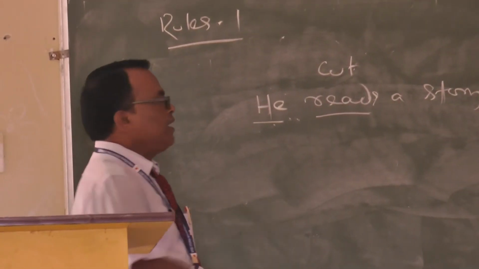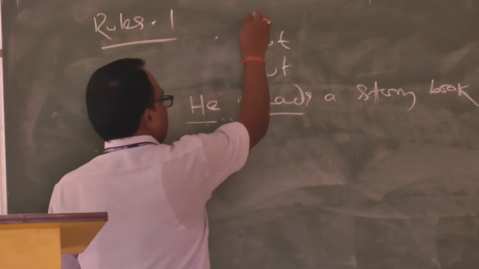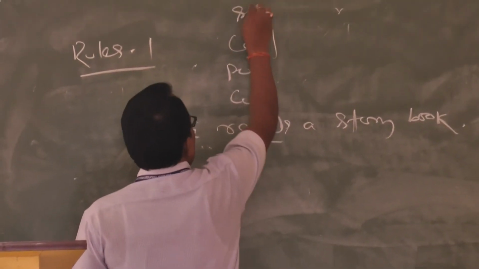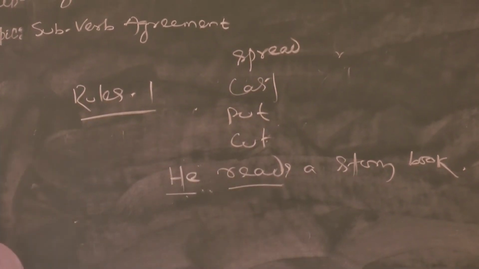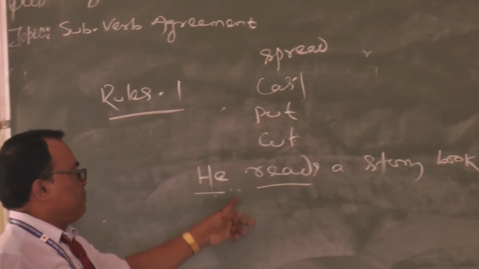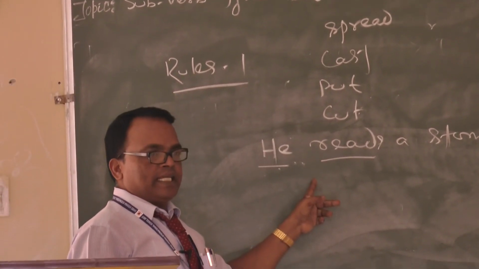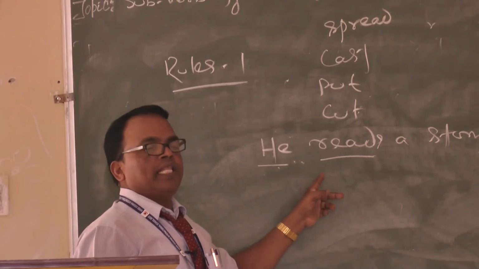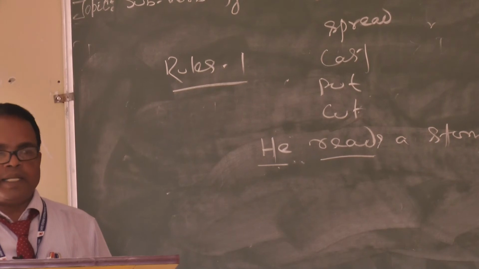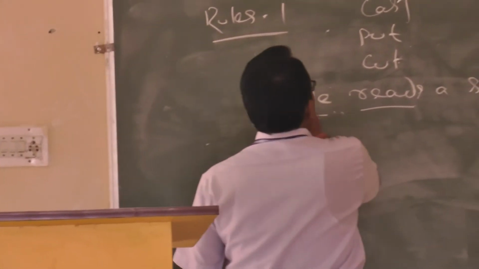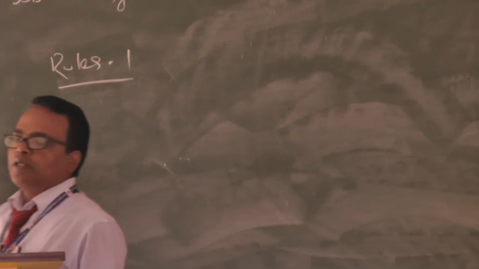Again put, again cast, again spread. Many are there you can find. Is there wrong? No. They belong to simple past tense. Am I right? Good. Nitika understood? Yes, sir. What about your Archita?